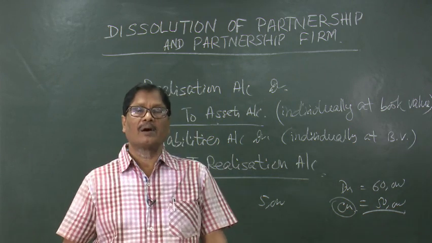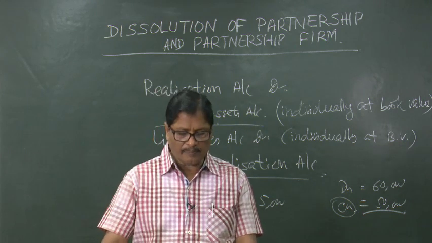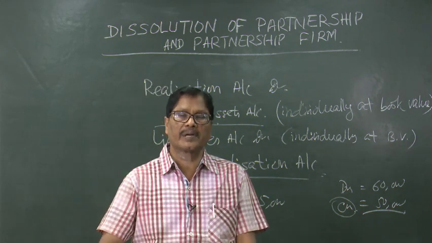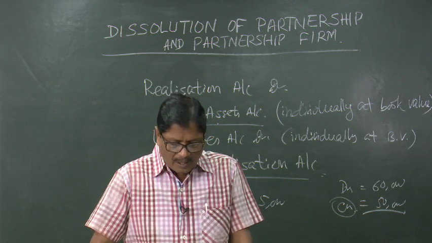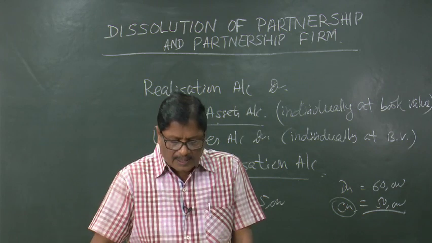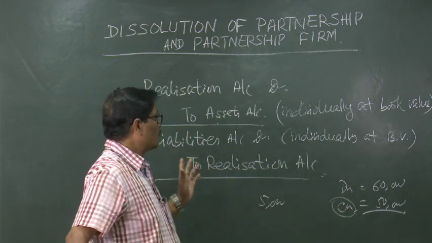If an unrecorded liability is taken over by a partner, then it will be realization account debited to partner's capital account.